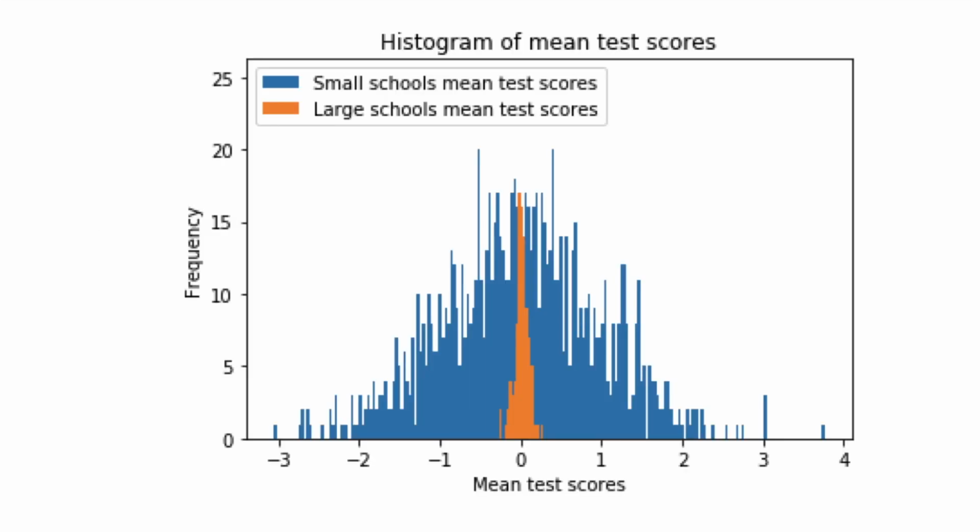Drawing a plot of each group of means that we have, we see the two sample distributions. Looking at them together, we can see that the small school distribution of test scores has a far larger variance, or spread. This means that a small school average test score can be very high when compared to a large school, even though they've both come from the same underlying distribution, with no systematic difference in average test scores.